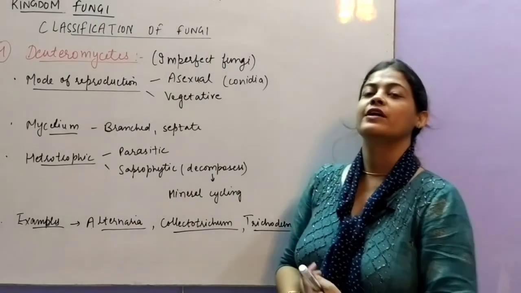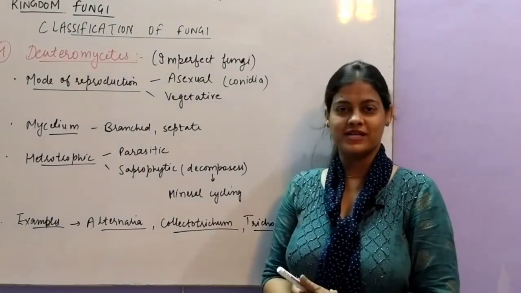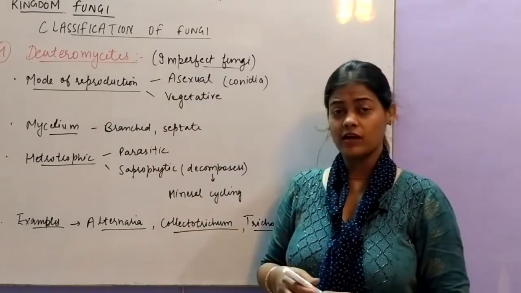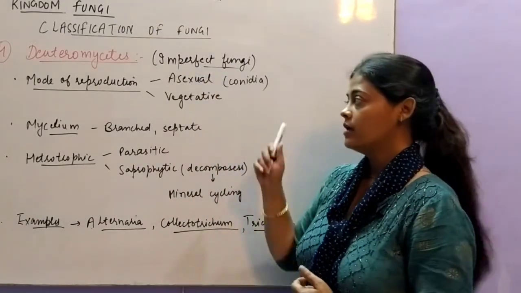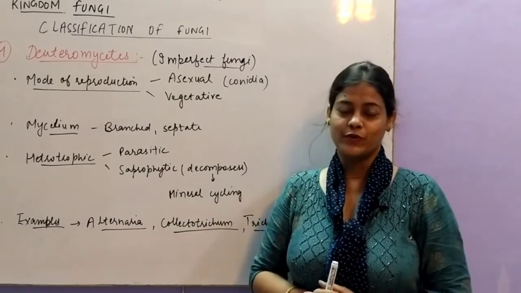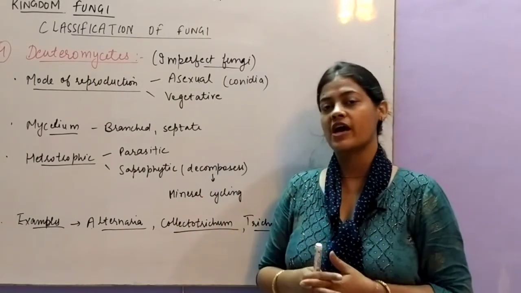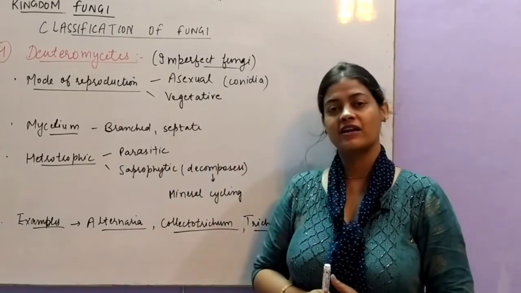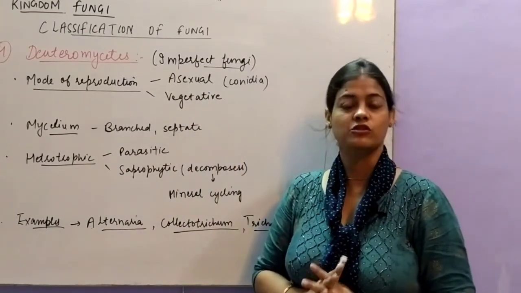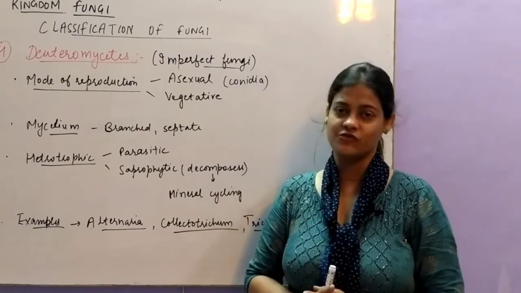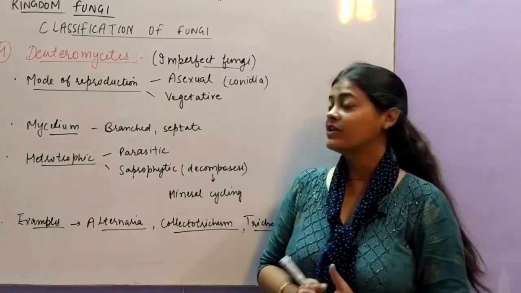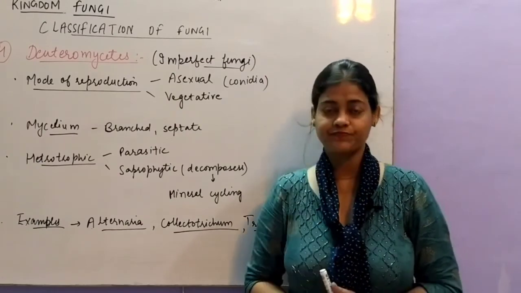So the last group of kingdom fungi is Deuteromycetes. They are also called imperfect fungi. Why are they called imperfect fungi? Because of their mode of reproduction. This is the only fungi which shows reproduction only through asexual and vegetative mode. There is no sexual mode of reproduction in such fungi. Asexual mode is through conidia and vegetative is through fragmentation.